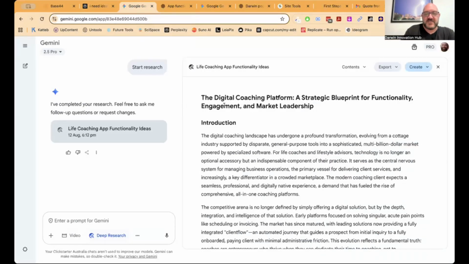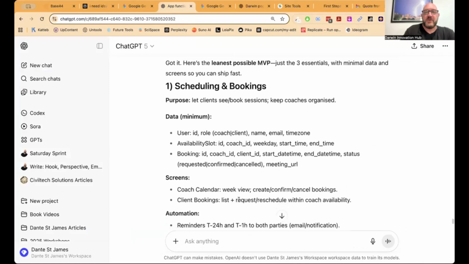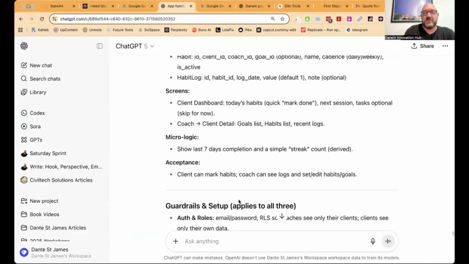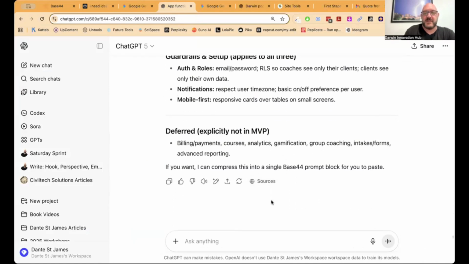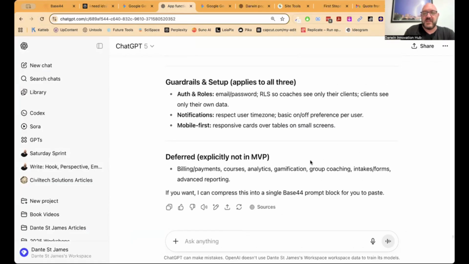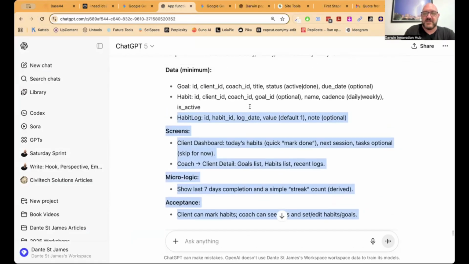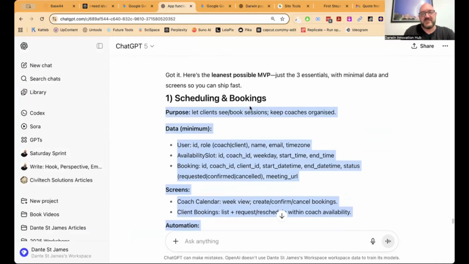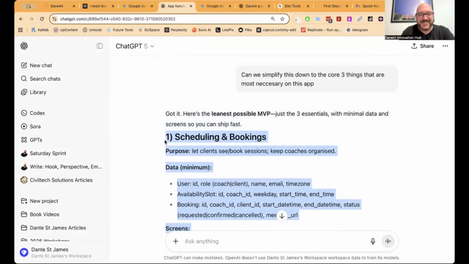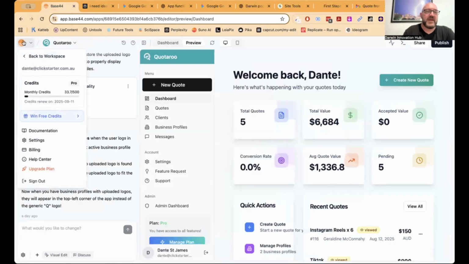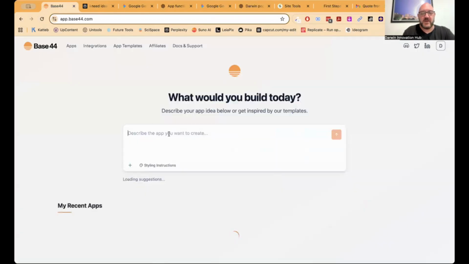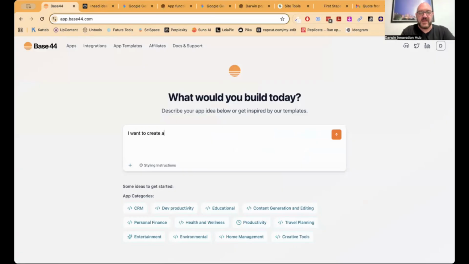So that's what we can do. Going back to where we are, we've got this description of our coaching platform. We've got this scheduling bookings. Here we go. This is the really simple one we got. Guardrail setups deferred, not specifically in MVP. So I'm going to take some of this here, go into base 44, and I'm going to start a coaching platform. So let's go back out of here into my workspace. I'm going to go, I want to create a life coach platform with the following basic features.